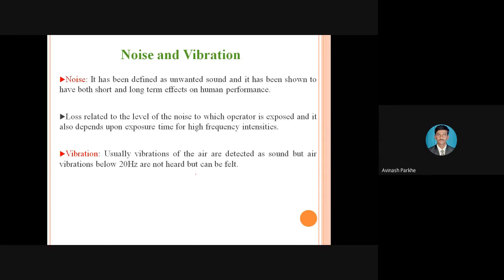Why are such noises generated? Maybe you are working in the inspection department where measurement is going on, and near the inspection department there is a production department where a lot of noise is generated. Maybe some hammering operations, press operations, punching operations are there.